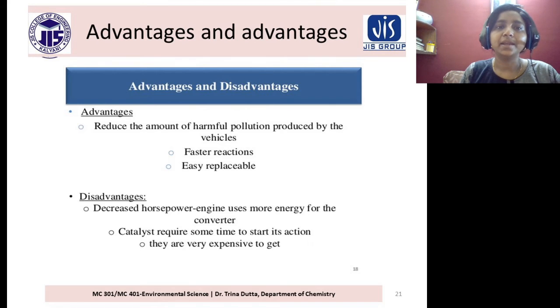Advantages: it reduces the amount of harmful pollution produced by vehicles. Faster reaction, easy replaceable. But disadvantages: decreased horsepower engine, uses more energy for the converter. Catalysts require some time to start their action, and they are very expensive to get.